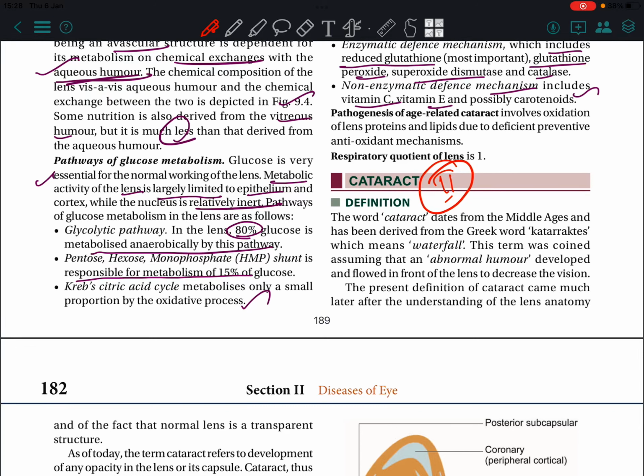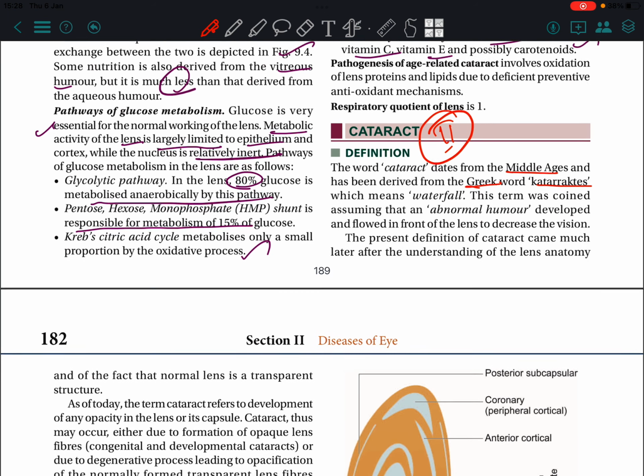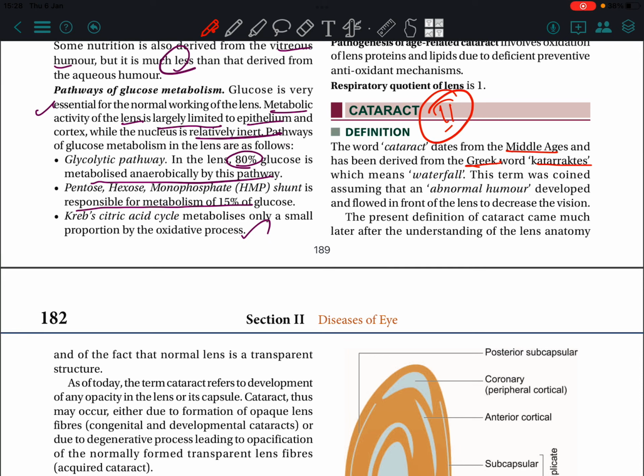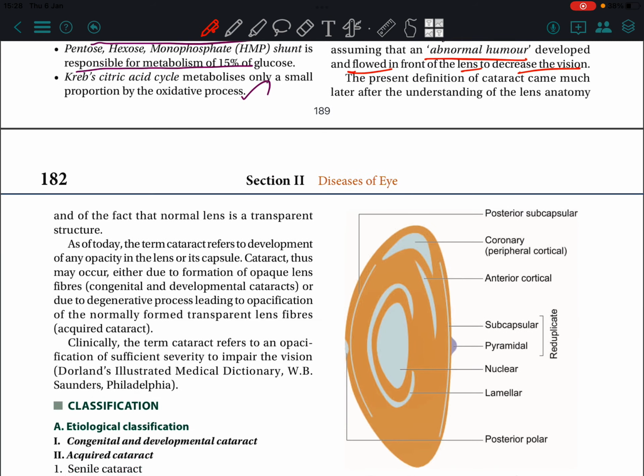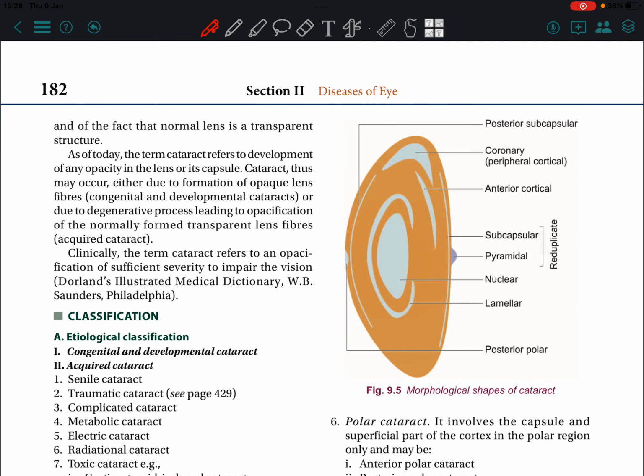Cataract. The word cataract dates from the Middle Ages and has been derived from the Greek word cataractus, which means waterfall. This term was coined assuming that an abnormal humor developed and flowed in front of the lens to decrease the vision. The present definition of cataract came much later, after understanding of the lens anatomy and of the fact that normal